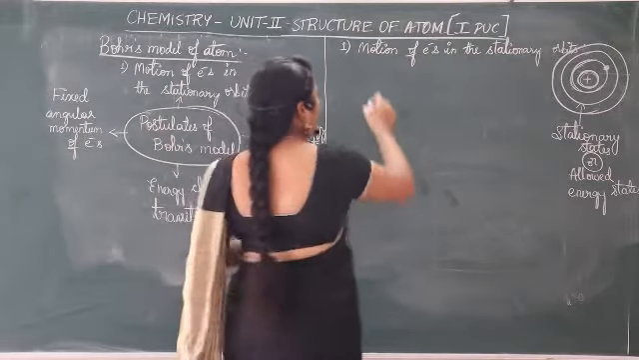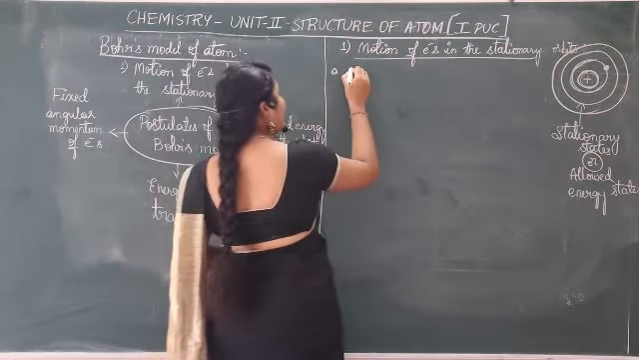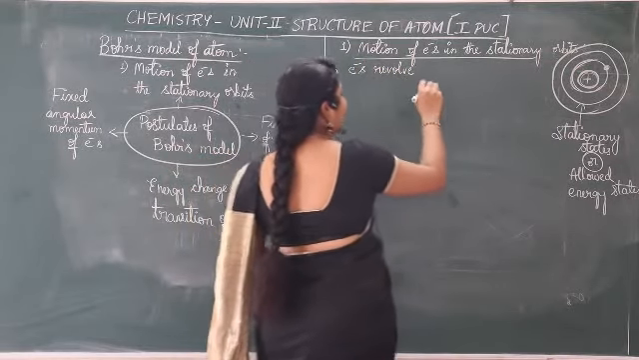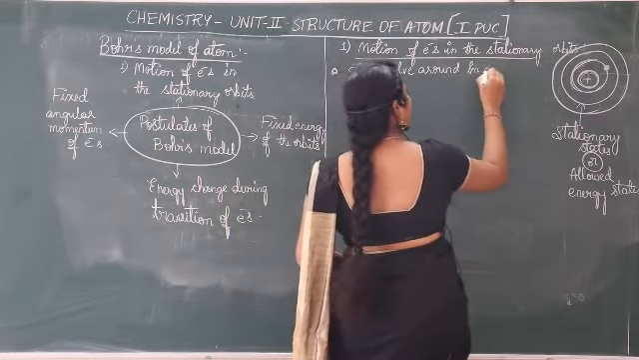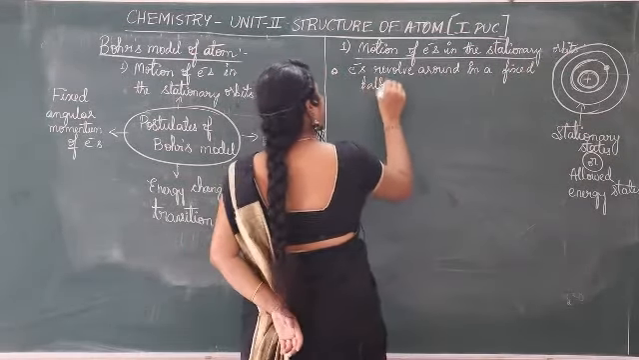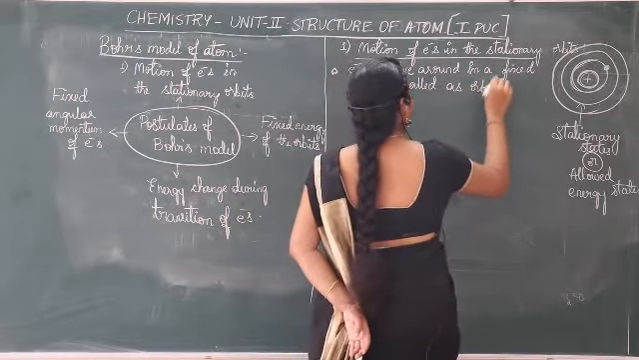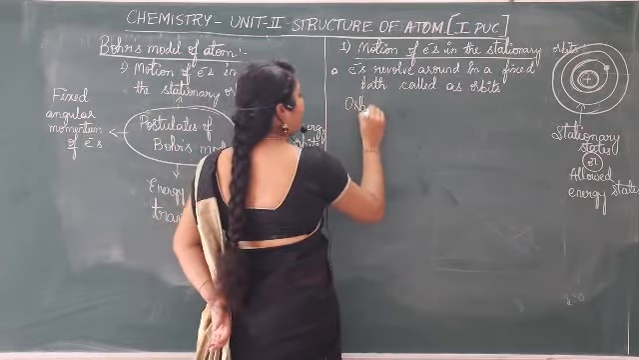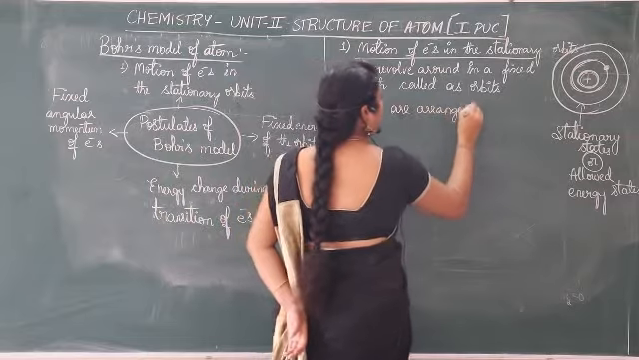So how do you make a note of it? First postulate. Niels Bohr said that electrons revolve, or move around, in a fixed path called orbits, and these orbits are arranged concentrically.